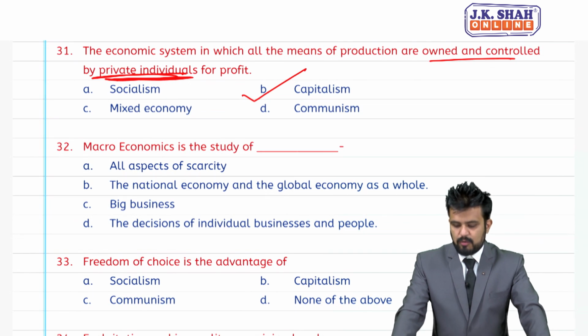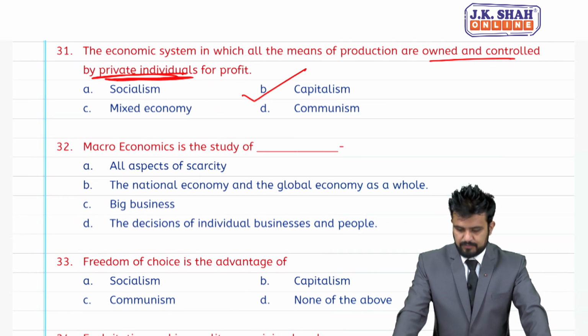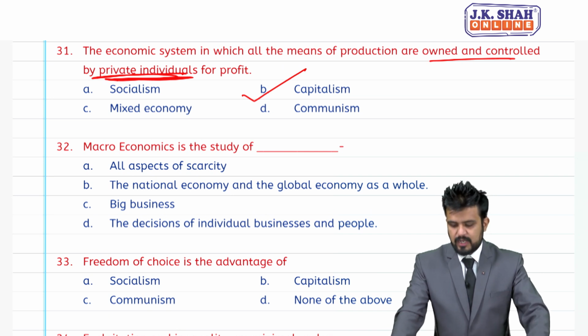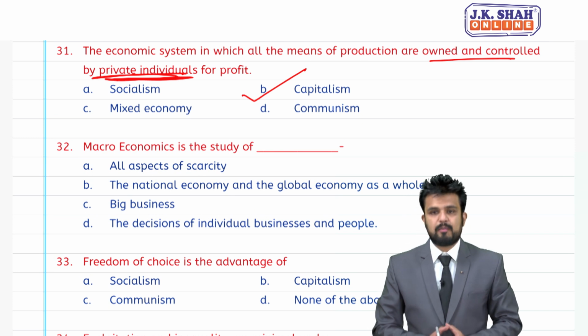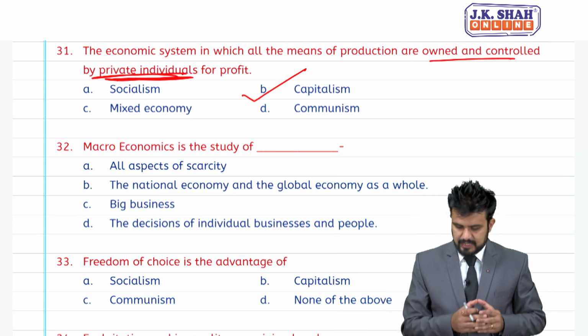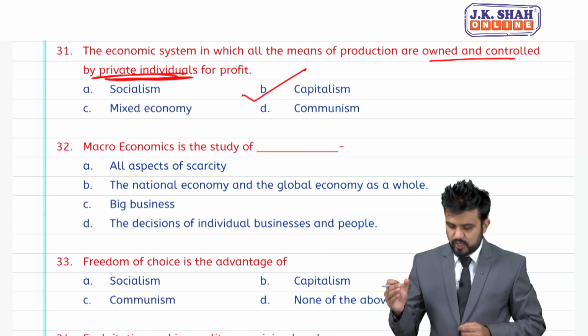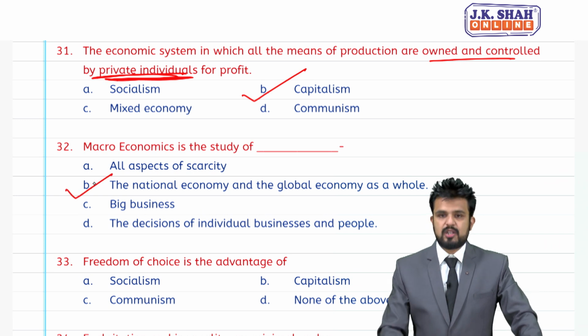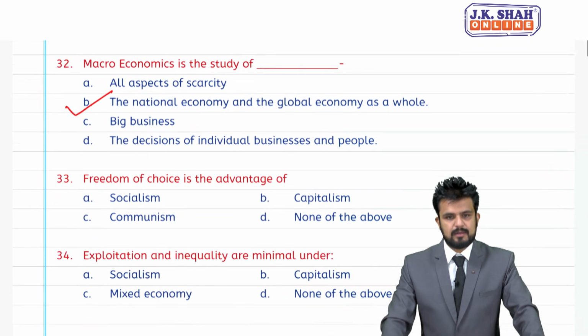32, macroeconomics is the study of A, all aspects of scarcity. Option B, national economy and the global economy as a whole. C, big businesses. D, the decisions of individual business and people. The correct answer is national economy. B is the right answer.